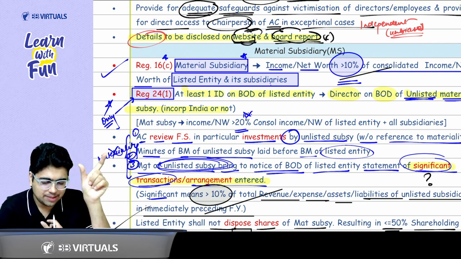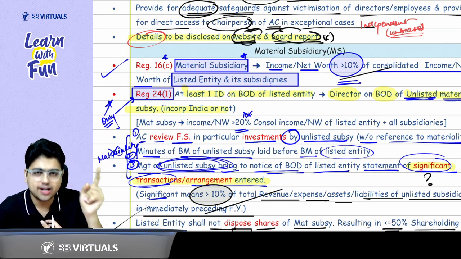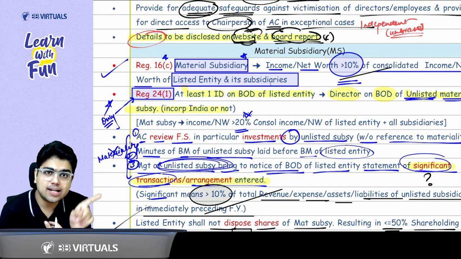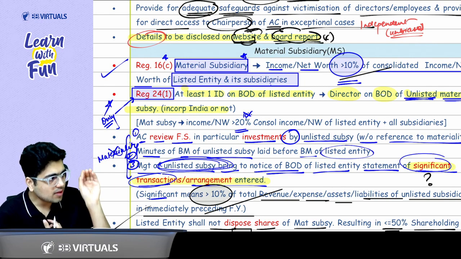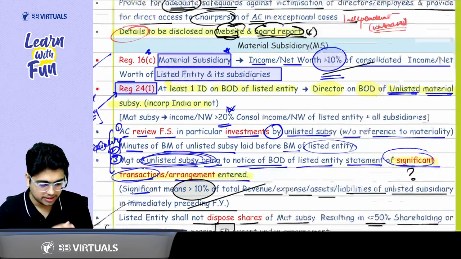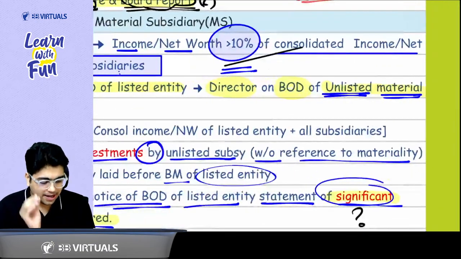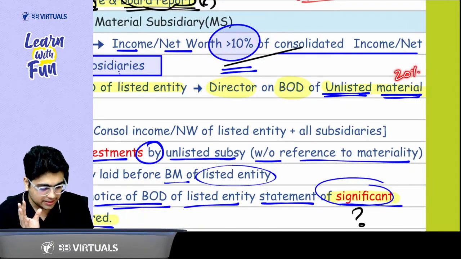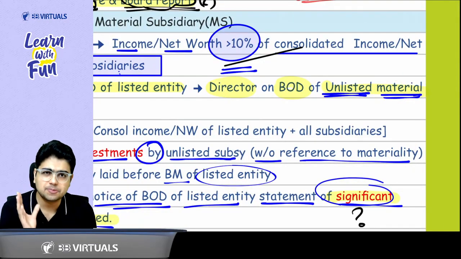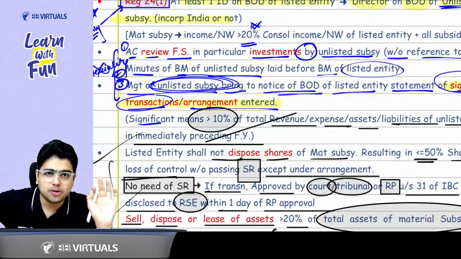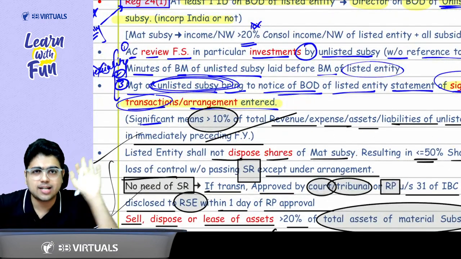One of the independent directors of the listed entity will become a director on the board of the unlisted material subsidiary. So this provision is applicable only for an unlisted material subsidiary, and for materiality, here the limit is more than 20%. Is this part clear? Yes sir.